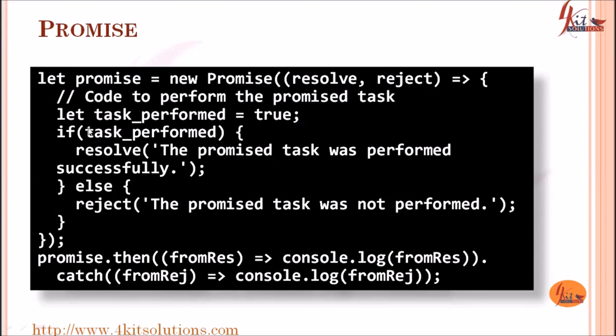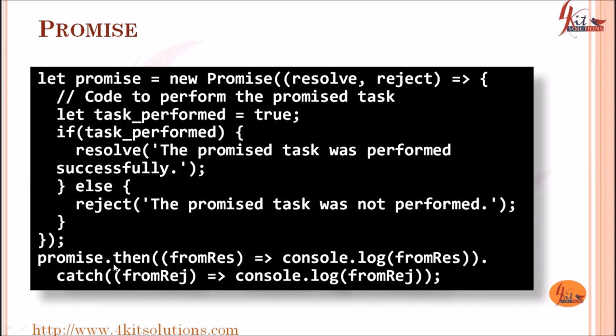Then we'll write some code to perform the promise task. If the task performed is true, meaning the promise has been fulfilled, then we'll call the callback function resolve: the promise task was performed successfully. Else we'll reject the promise: the promise task was not performed.